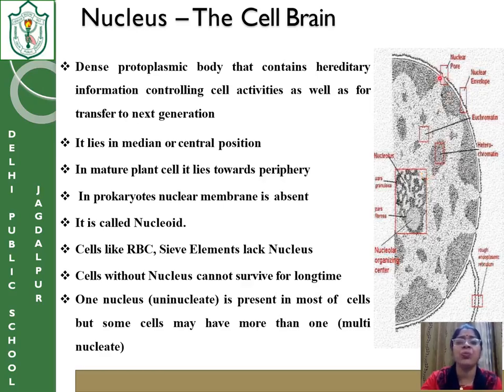There is a nuclear pore which allows the movement of things from the outer surroundings of the nucleus to inside and inside to outside. This is the nuclear envelope. This is a membrane, called the nuclear membrane, and the fluid which is filled inside it is called nucleoplasm. Inside the nucleus, in the central location, there is a dense round structure that is called the nucleolus. The nucleolus contains RNA and protein.